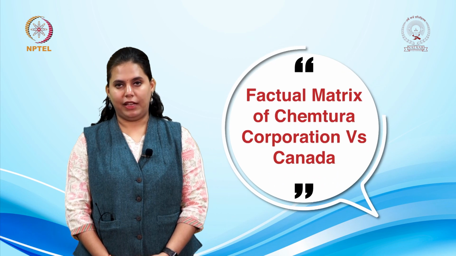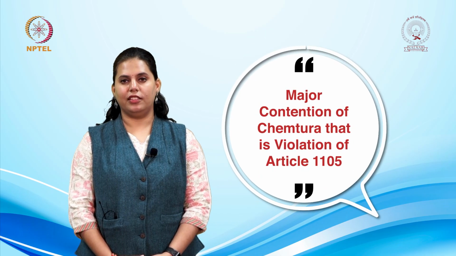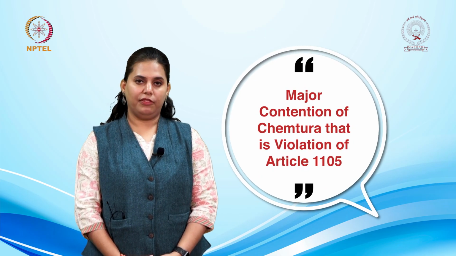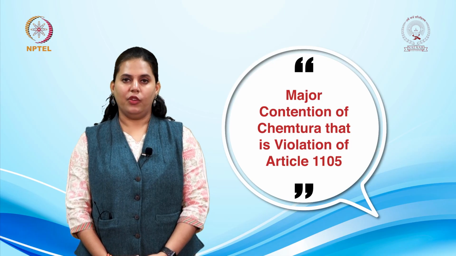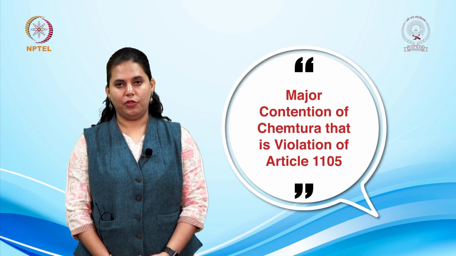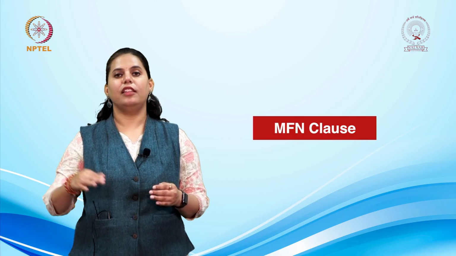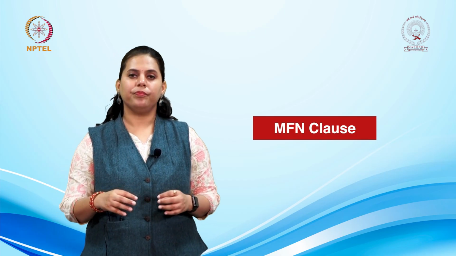So in the last few videos, we looked at the factual matrix of Chemtura versus Canada, and then in the last video, which was a major contention of Chemtura, that is violation of Article 1105 that we discussed, we'd seen that the tribunal refused to accept Chemtura's contention and decided that there was no violation of Article 1105. So in this video, we'll firstly look at the MFN clause and then we'll move ahead to expropriation.